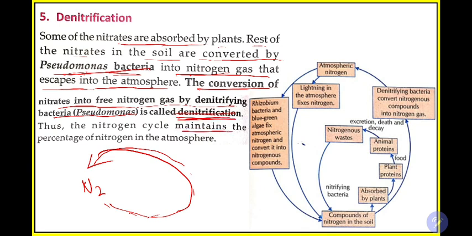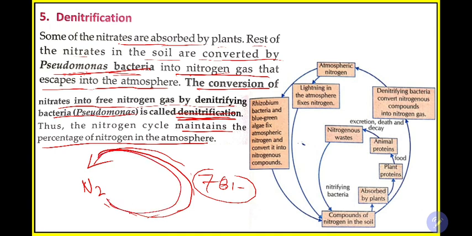Thus, the nitrogen cycle maintains the percentage of nitrogen in the atmosphere. You have learned that 78% of the atmosphere is nitrogen, and this does not change because whatever we are taking, we are again giving back. Nothing is utilized in this process. Everything is returned back. The cycle is continuing.